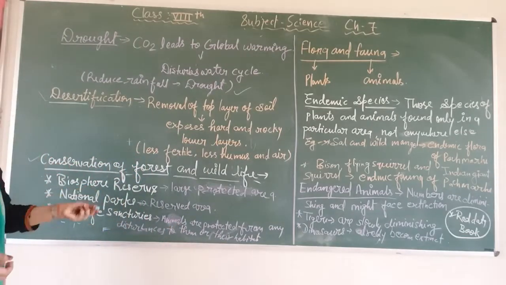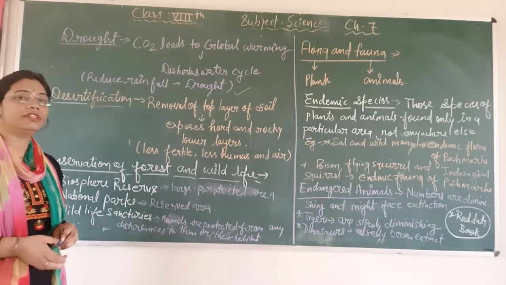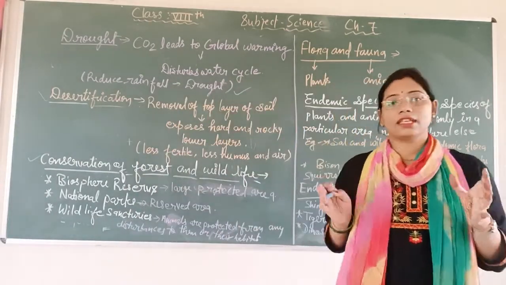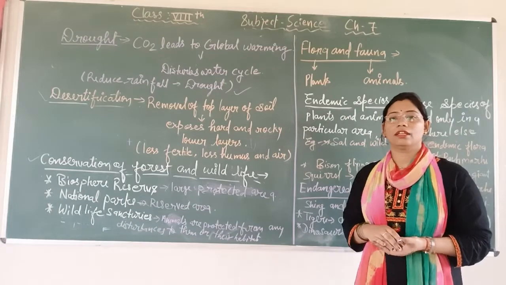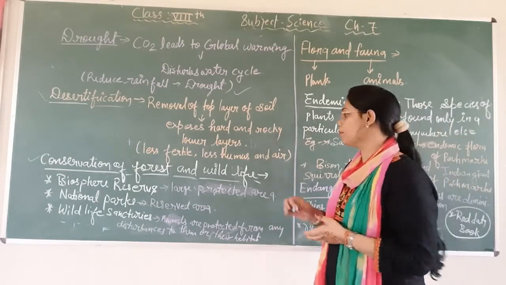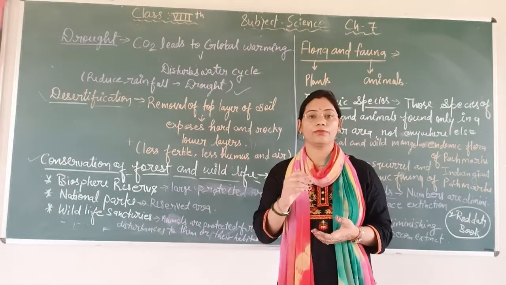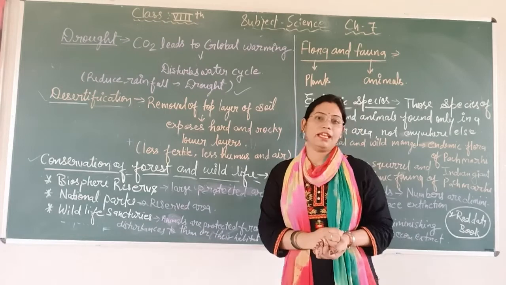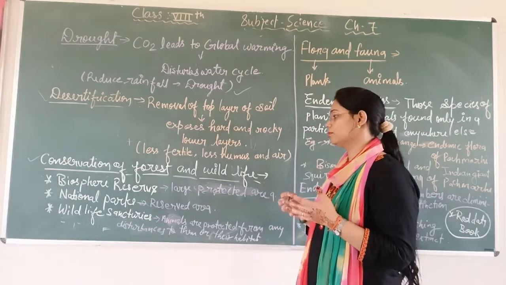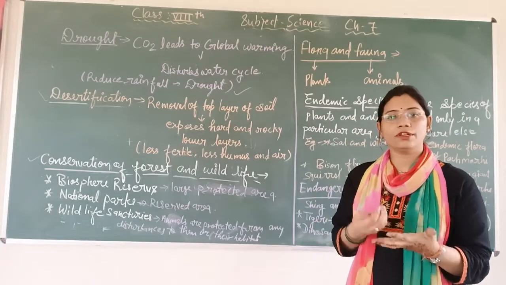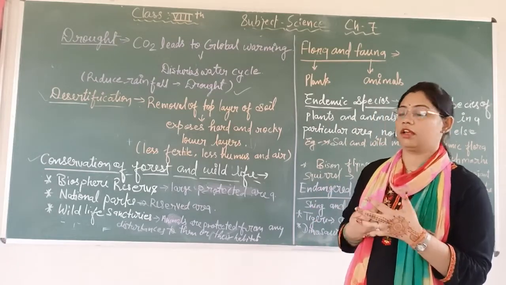So what are biosphere reserves? It is a large protected area where animals can live freely in their habitat, and it is also a protected area for the forest, because animals live in the forest. So it is protected area for both flora and fauna. So what is flora and what is fauna?